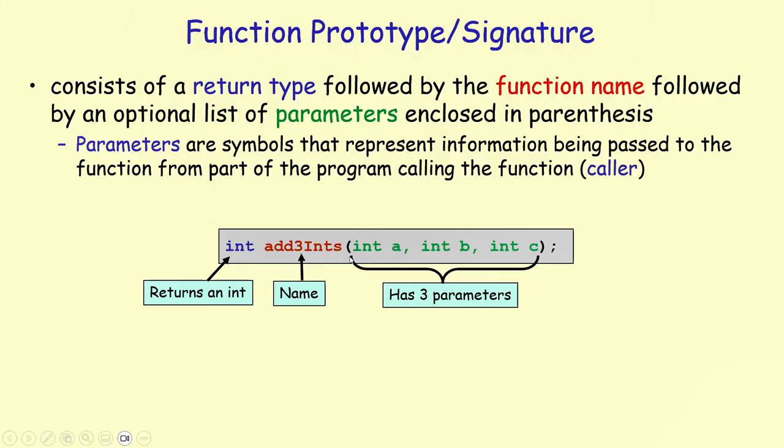You have to declare the type of the variable. C++ is a strongly typed programming language, so the type of every parameter has to be declared. In this example, we've got 3 integers, A, B, and C, so we say integer A, integer B, integer C. And if you have more than 1 parameter, as in this example, you have to separate the parameters with a comma, right? Integer A, comma, integer B, comma, integer C. We don't put a comma at the end of C because there are no more parameters that follow C. C is the last parameter. So you only have commas after the first and the second parameters, but not the third one, because the third one is the last parameter.